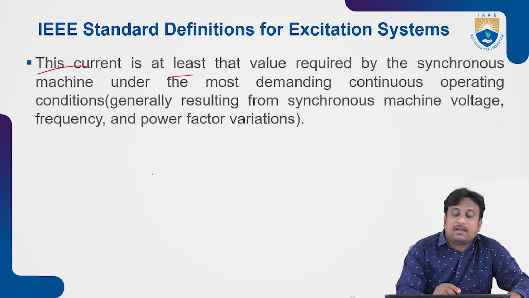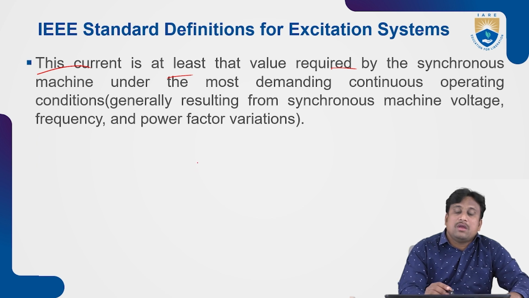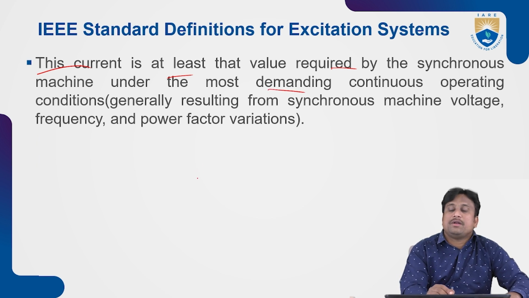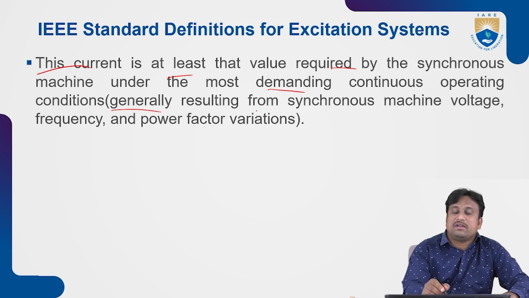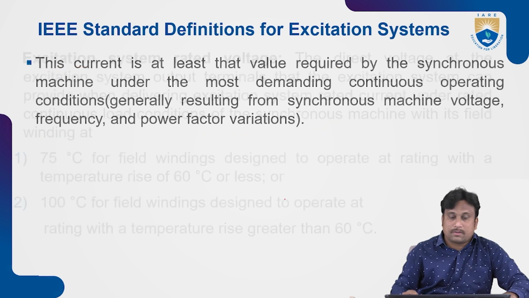This current is at least the value required by the synchronous machine under the most demanding continuous operating conditions. So what are those? Generally they result from synchronous machine voltage, frequency and power factor variation. So these may give suitable operating points.